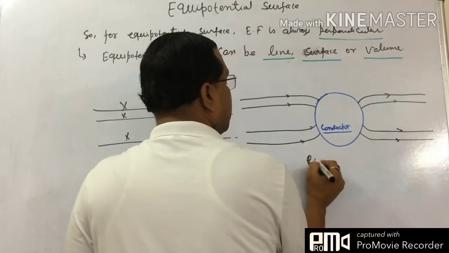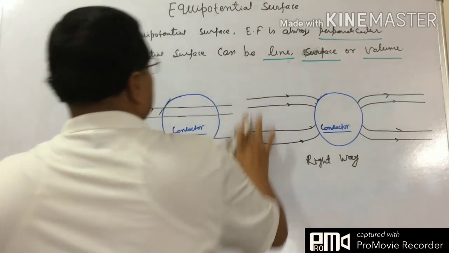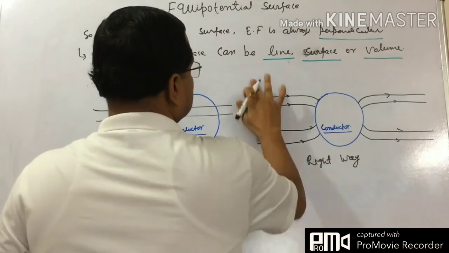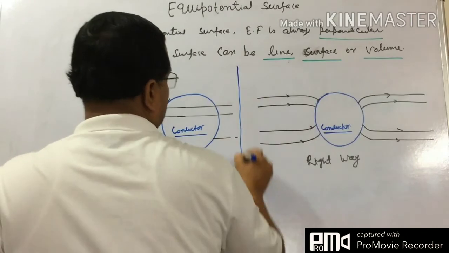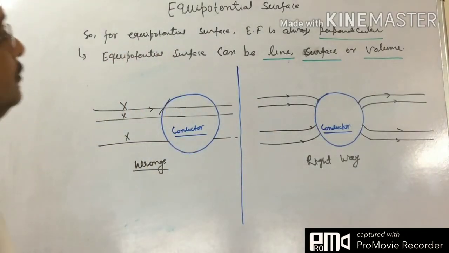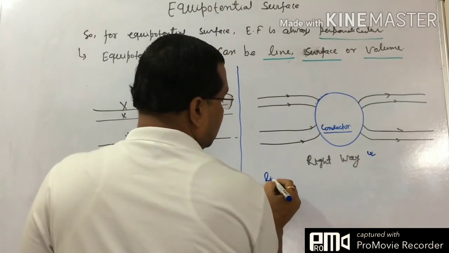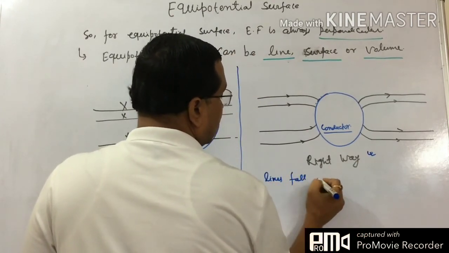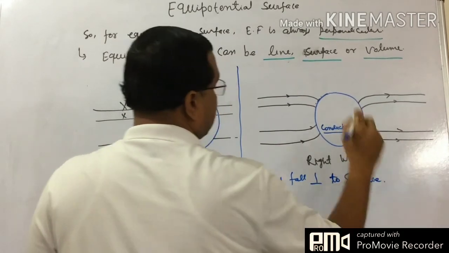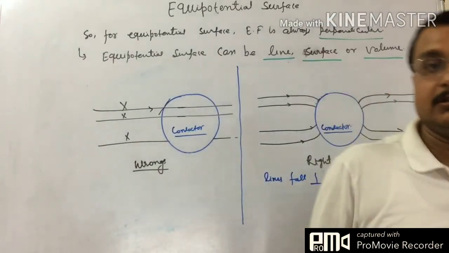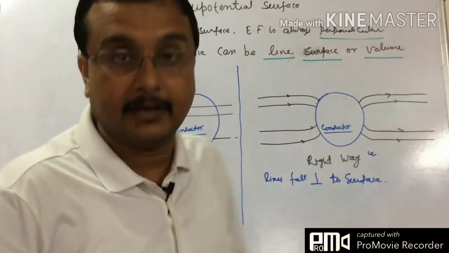This is the right way. This is not the right way. This is not the right way. So this is the wrong way and this is the right way. In this way, you have to draw the perpendicular. Means lines fall perpendicular to the surface. The electric lines of force will be perpendicular. That's why this is not the case.